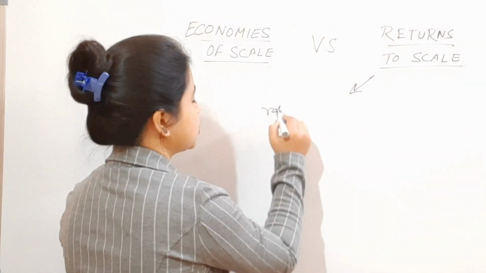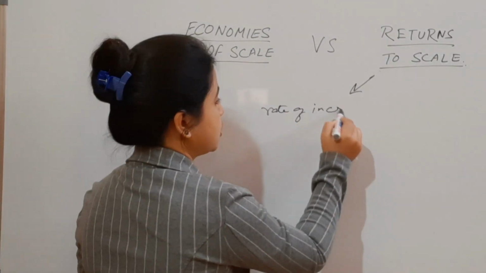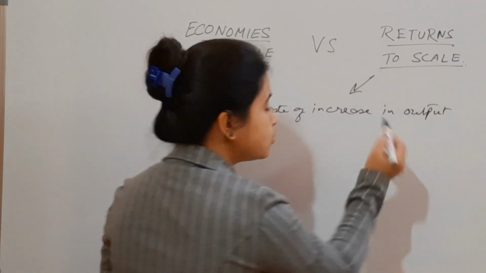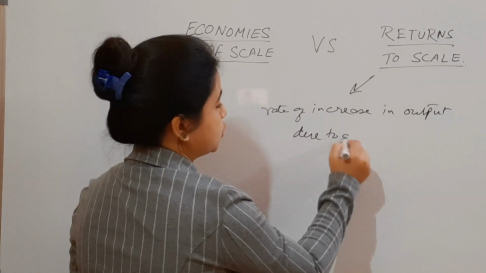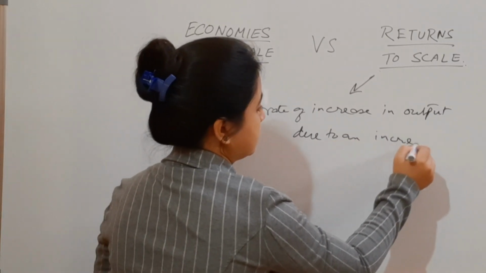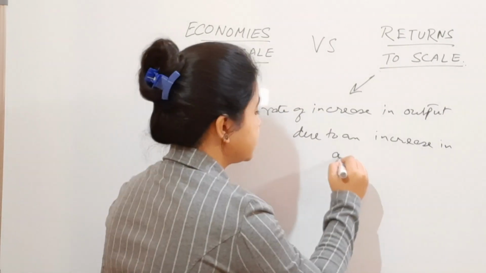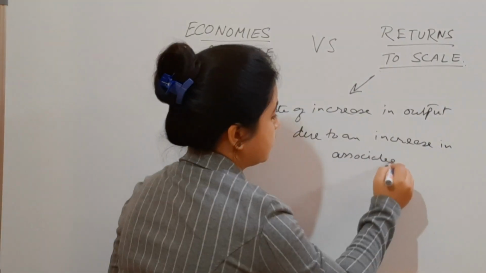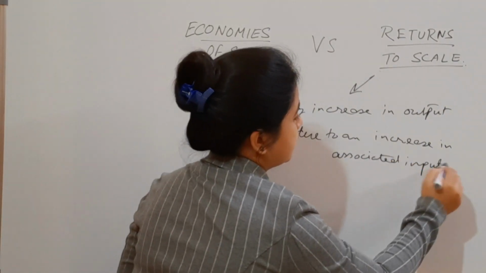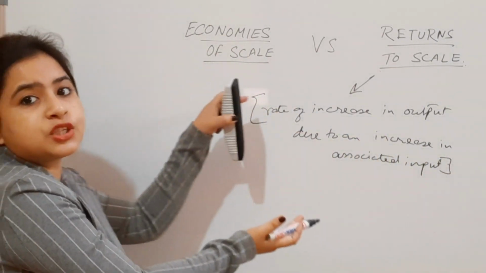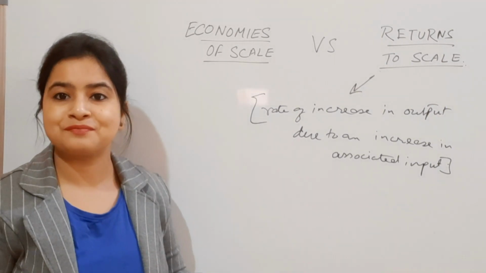So here it shows the rate of increase in output due to an increase in the associated input. This is the basic difference, and this is the basic definition of returns to scale.